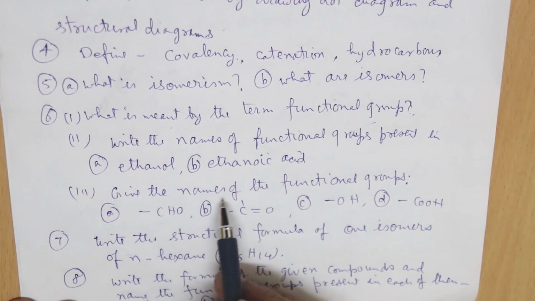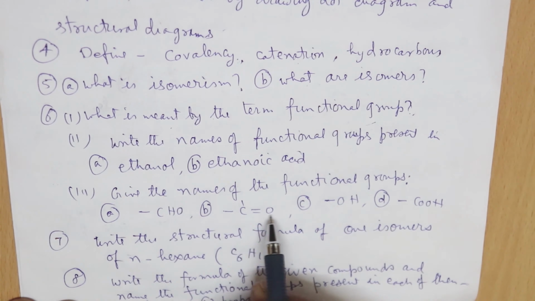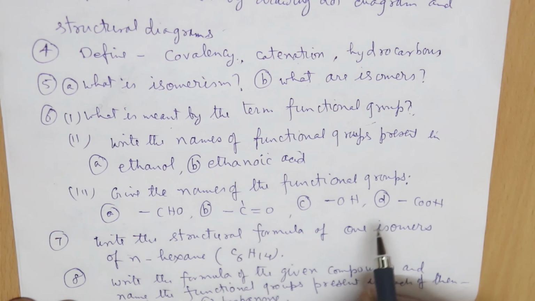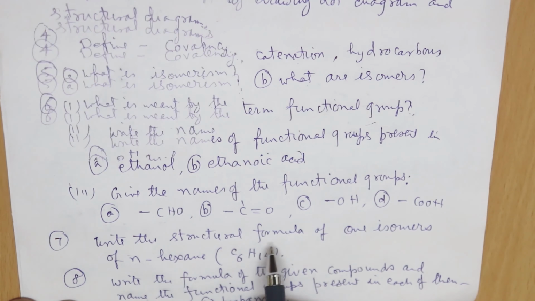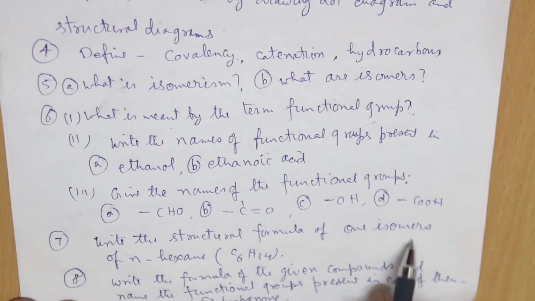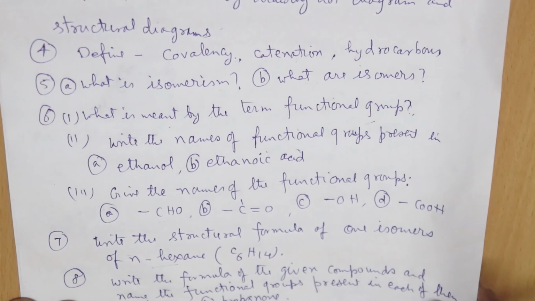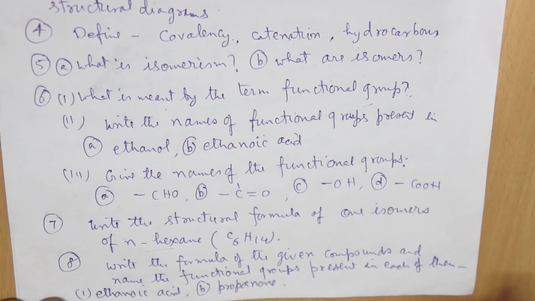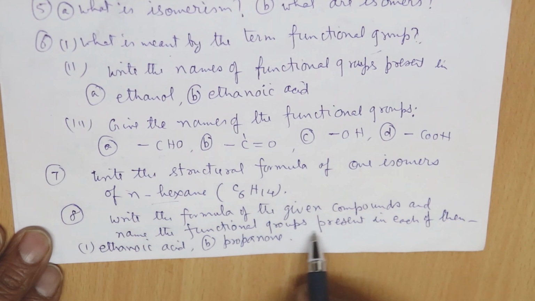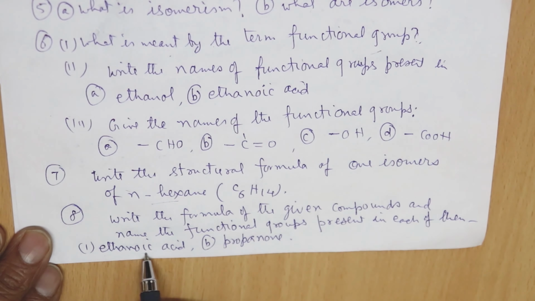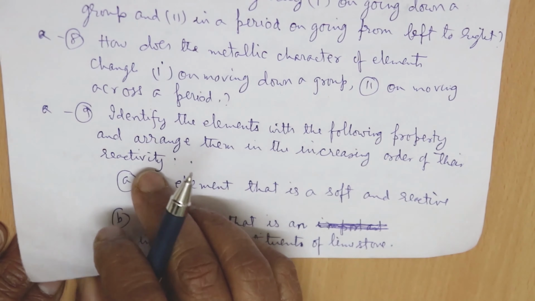And then give the names of the functional group in CHO, C double bond O, single bond C, then single bond OH and single bond C double OH. Write the structural formula of 1 isomer of n-hexane, the C6H14. You have to write the structural formula. Okay, then write the formula of the given compound and name the functional group present in each of them. Number 1, ethanoic acid. Second one is propanol. Okay.